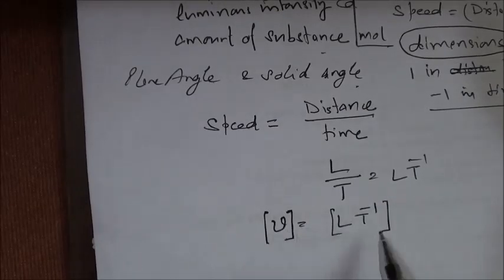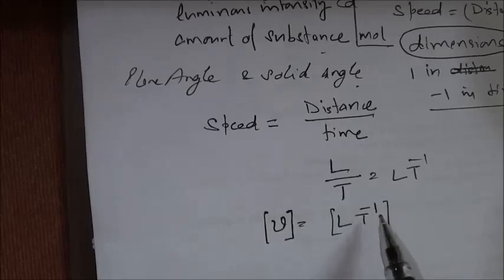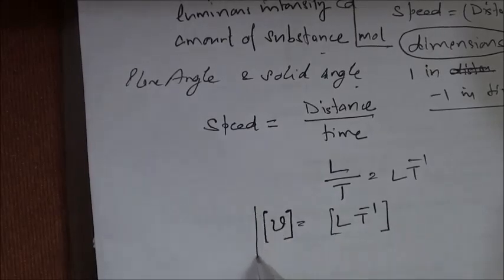Now it is not read as v is equal to LT minus 1. We will take it as: dimensions of v are 1 in length, minus 1 in time, and LT minus 1 is the dimensional formula for speed. This is the dimensional expression.